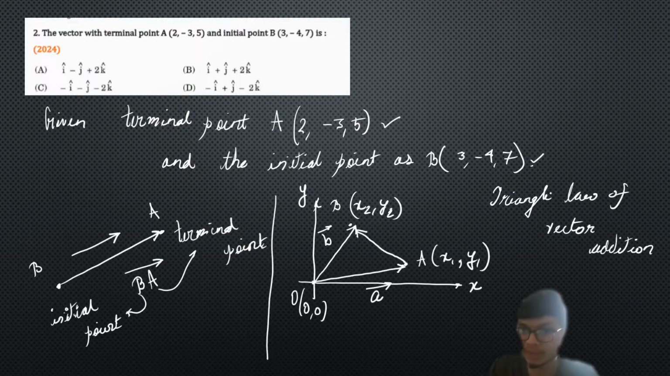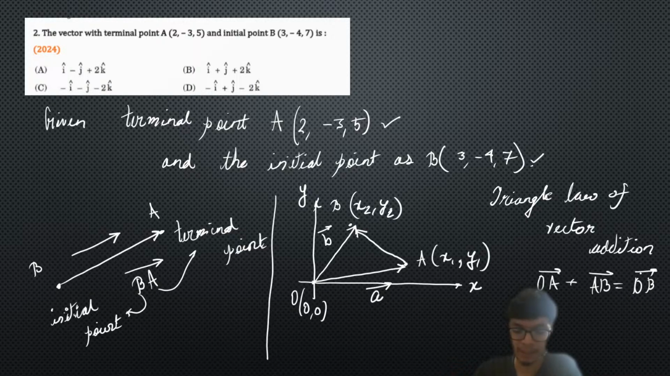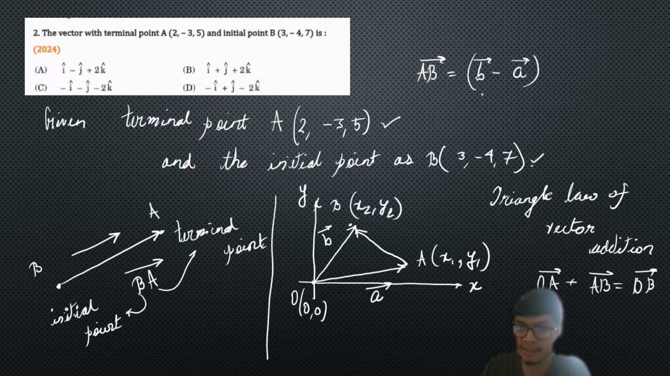So from the triangle law of vector addition, we can write OA vector plus AB vector is equal to OB vector. We know this by the simple triangle law of vector addition. So from here I can easily find that the AB vector is equal to B vector minus A vector. B vector and A vector are nothing but the position vectors with respect to the origin.